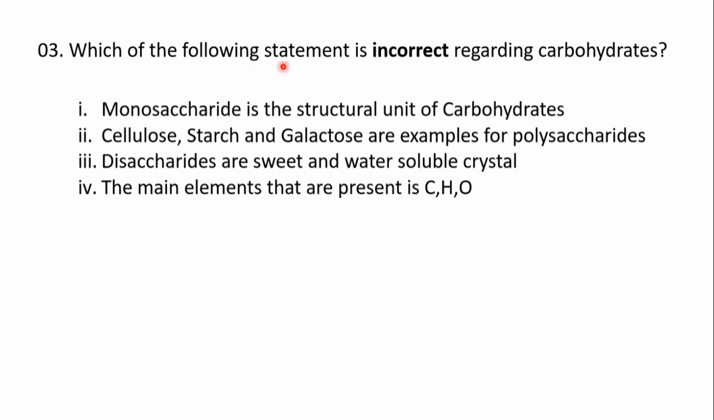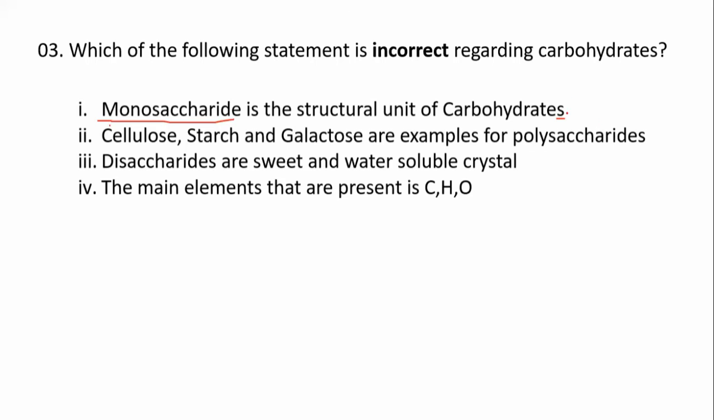Which of the following statements is incorrect regarding carbohydrates? Carbohydrates are the most abundant organic compound on the earth, present in high amount. The first statement is that monosaccharide is the structural unit of carbohydrate. Yes, that is correct. The basic unit of carbohydrates is the monosaccharide. So that is the correct answer.